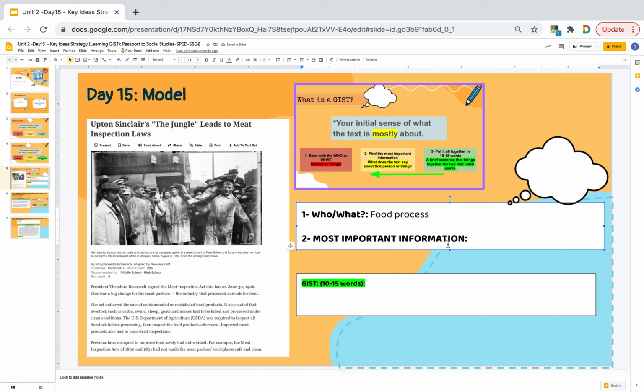And what is the most important information about the food processing? Well, it says that it was made illegal to sell contaminated or mislabeled food products, and that the food had to be processed in a way that was clean and safe for all. So here I can write, if you are taking down notes or if you're just taking mental notes, just think about: food had to be processed in a clean and safe way for everyone.